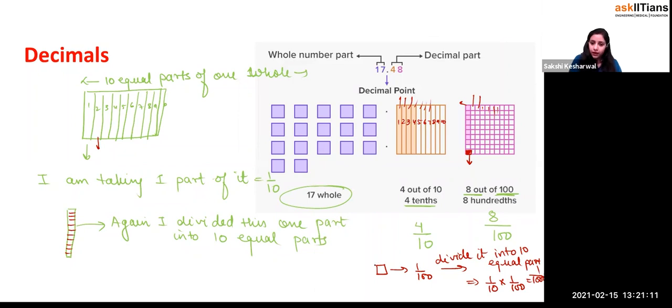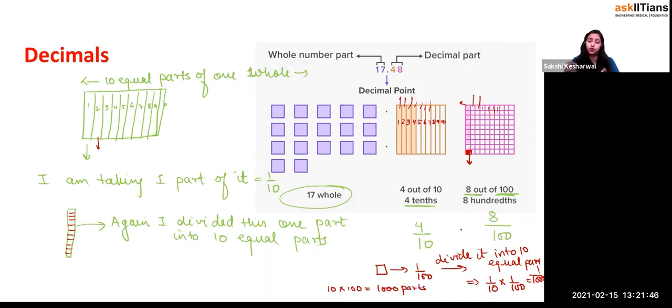That is, you took one part of it and divided it into 10 equal parts. Then in every 10 equal parts, how many parts will you be getting? You will be getting 1000 parts or not? This has 10, this is 10, this is 10, this is 10, this is 10. So basically you will be getting what? 10 into 100 times or not? This is equal to what? 10 into 100, right? Which is equal to what, beta? 1000 parts. And out of the 1000 parts, you have taken one part. It means 1 by 1000.